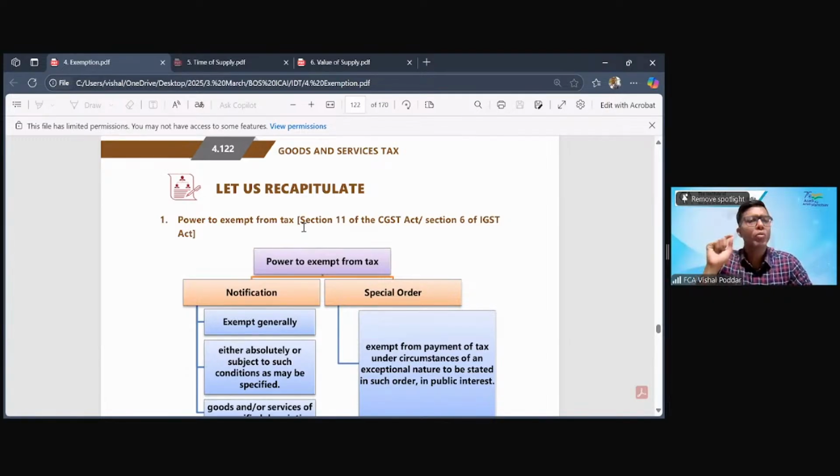Now, what is important to note in this is that a notification is a delegated legislation. What is a delegated legislation? See, the Constitution of India has empowered the Parliament, not even the government, be very clear, to pass and implement laws for exercising various powers given to the respective parliaments, whether at the center or at the respective states. Now, for the purpose of taxation also, similar powers are given to the Parliament.